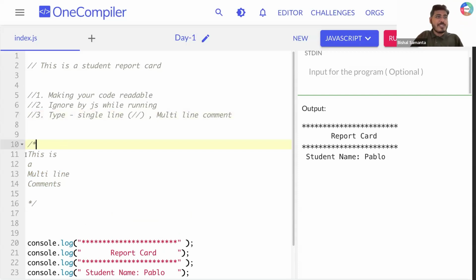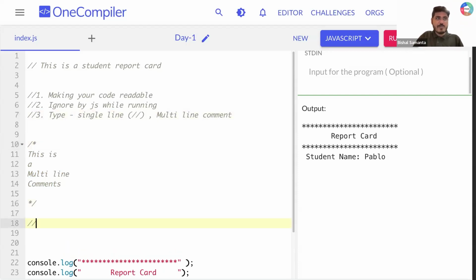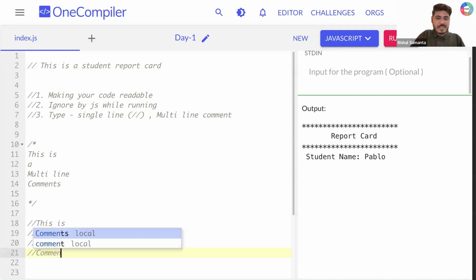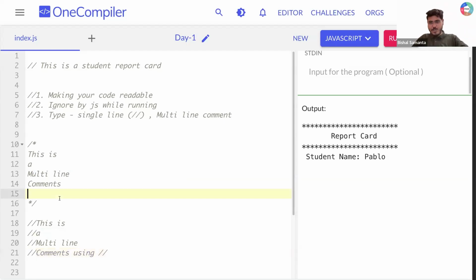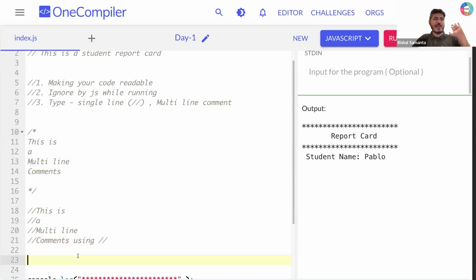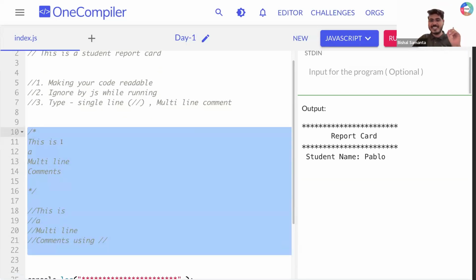Again, one alternative is you can use something like this: this is a multi-line comment using double slash. So it's up to you what you want to do, but it's my job to discuss everything. Everything is clear till now, guys?